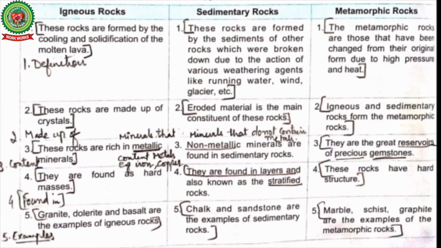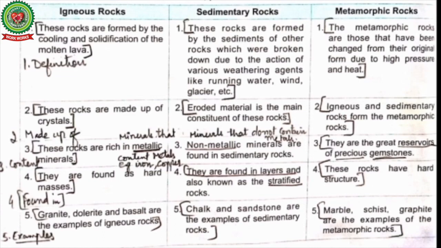Metamorphic rocks are those that have been changed from their original form due to high pressure and heat. When igneous and sedimentary rocks get changed due to high heat and pressure, they form the metamorphic rocks. Our next point is made up of. Igneous rocks are made up of crystals. Sedimentary rocks, eroded material is the main constituent of these rocks. Metamorphic rocks, igneous and sedimentary rocks form the metamorphic rocks.